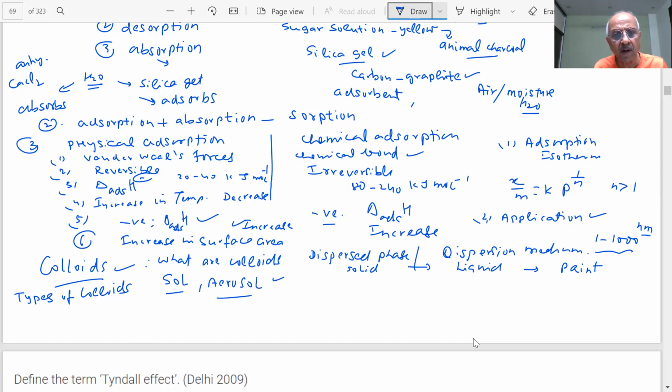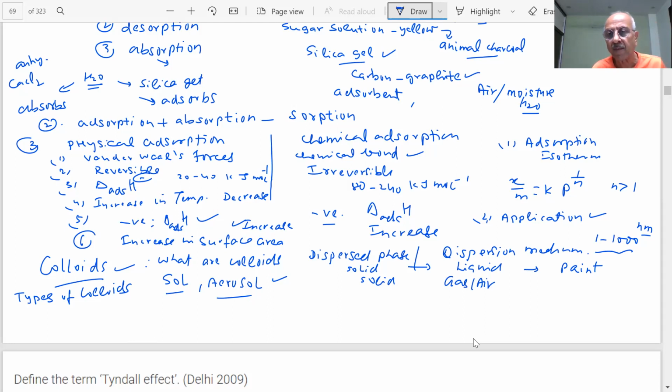Aerosol. Certain terms need explaining. What is air? Air is a gas. Aerosol is solid in gas; gas is air. Any example of solid in gas?